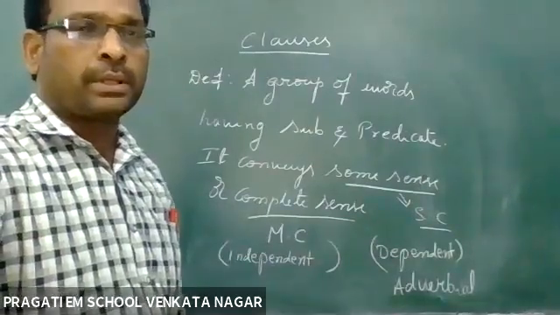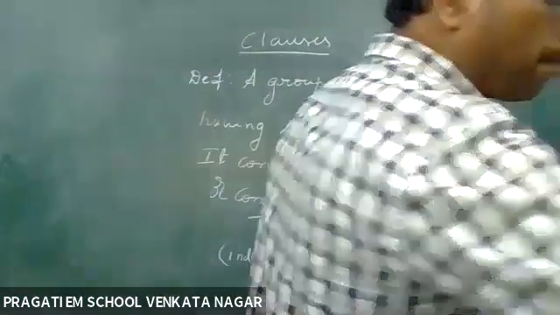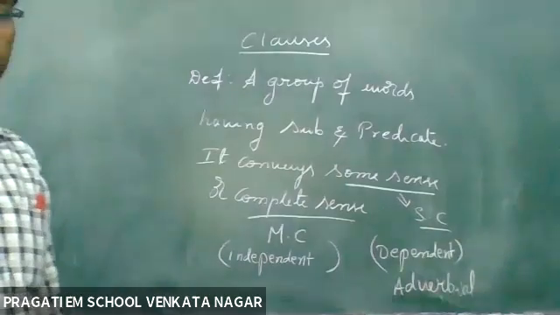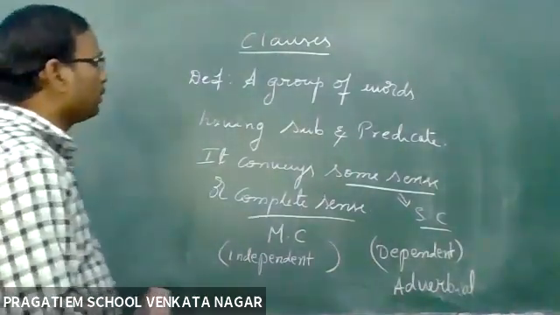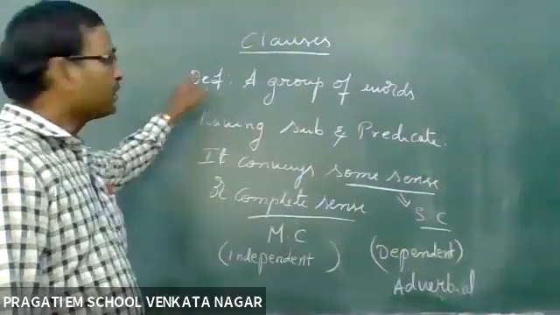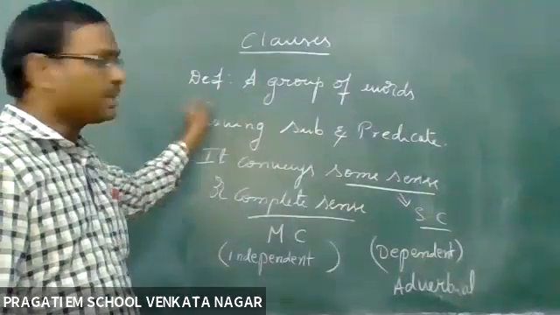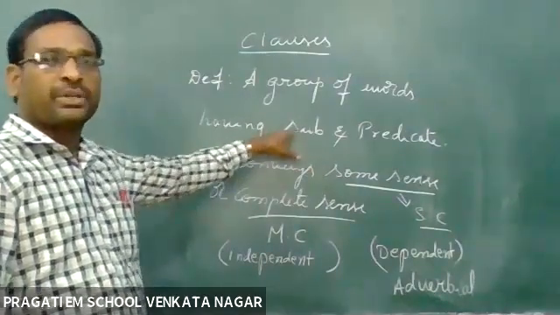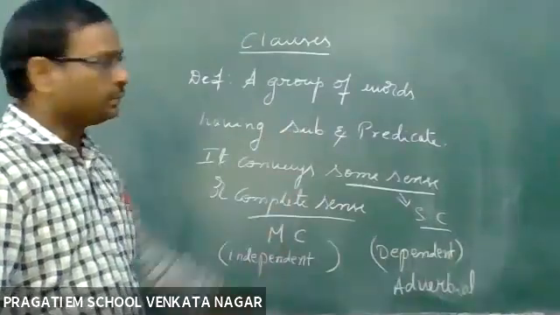I will give you examples, then you can understand well. Definition meaning: what defines? It is a definition. A group of words having subject and predicate is a definition. Okay, sir.